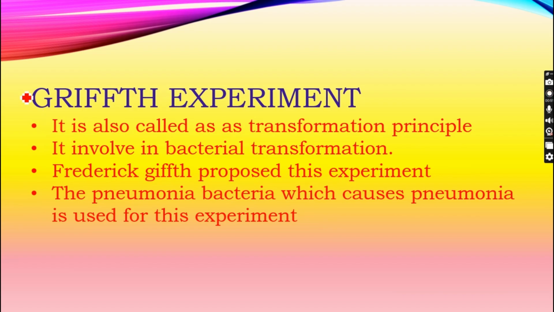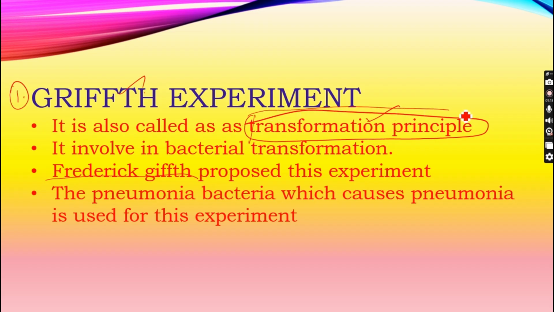Among these, the first experiment is the Griffith experiment, which is also known as the transformation experiment, because this experiment provides evidence of transformation. It is known as the Griffith experiment because it was proposed by Griffith.